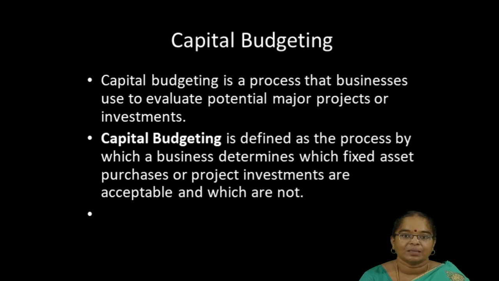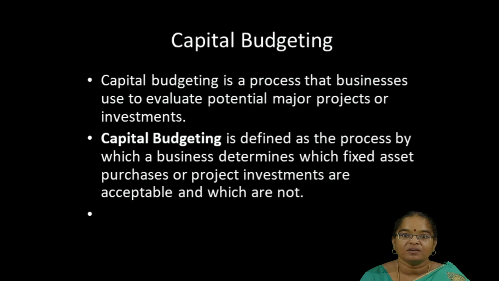Capital budgeting is a process used by the businessman to evaluate major potential investments or projects, because capital budgeting involves a huge amount of money. So, the decisions taken by the businessman are irreversible in nature.